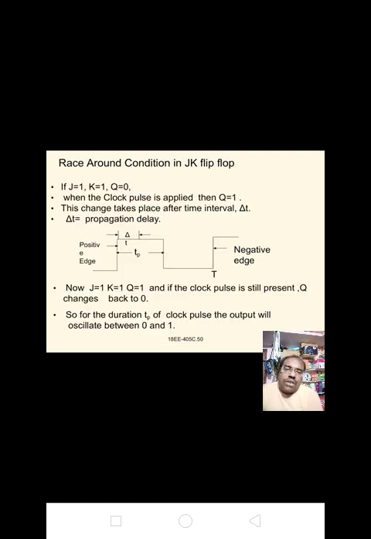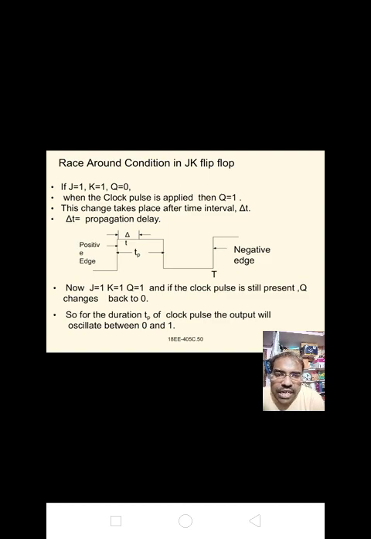Next, race around condition in JK flip flop. If J equal to 1 and K equal to 1, and Q equal to 0, when the clock pulse is applied, then Q equal to 1. If J equal to 1 and K equal to 1 and Q equal to 0, when the clock pulse is applied, then Q is 1.